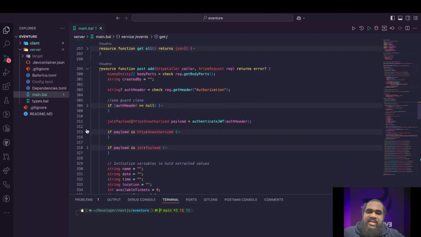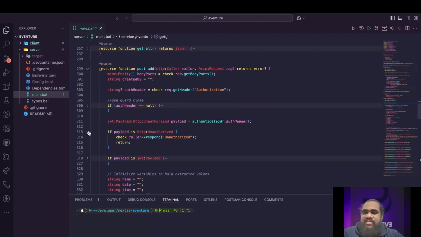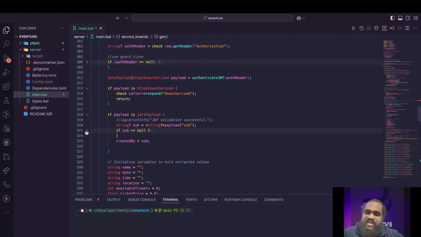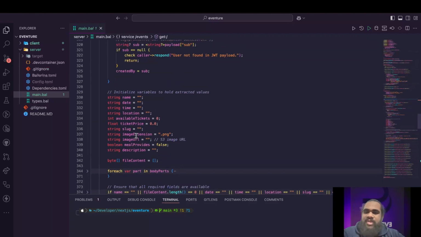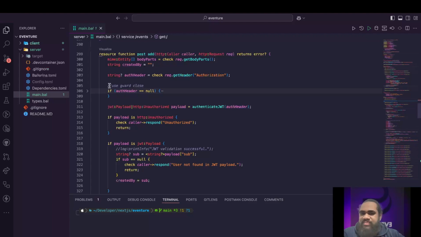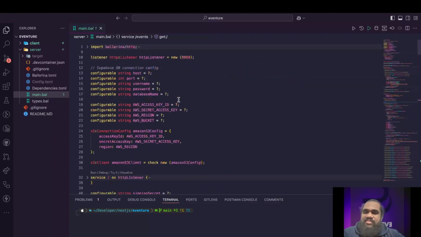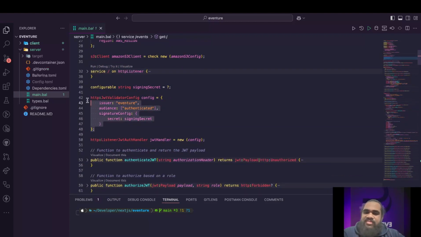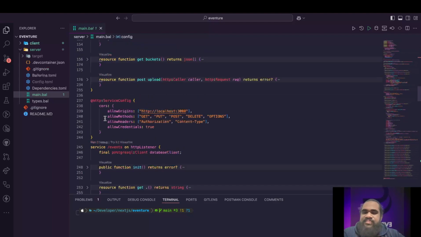and this is for adding the data, and in here you can see we are checking for authorizations. If I check this, we are getting the created by field from the JWT. In here we are using a validator config with our issuer, our JWT config and with our signing secret.